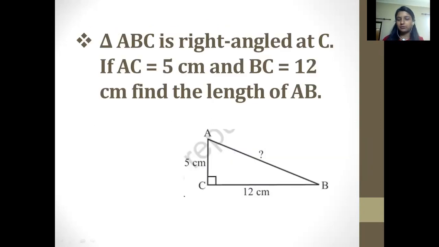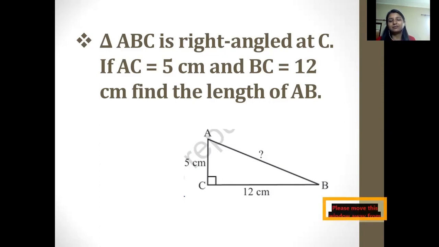Now here's a question in front of you. I'm giving you a few seconds to think about it and try to solve it. Triangle ABC is a right angle triangle at C. Now they have given that it is a right angle triangle at C. If AC equals 5 centimeter, where the diagram has already been drawn in front of you,